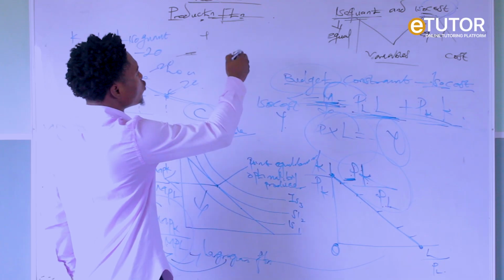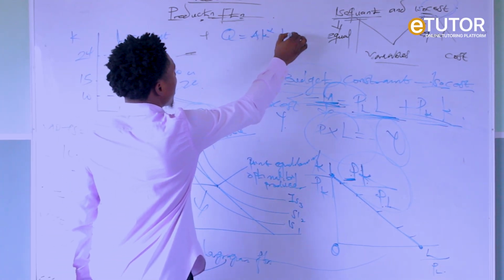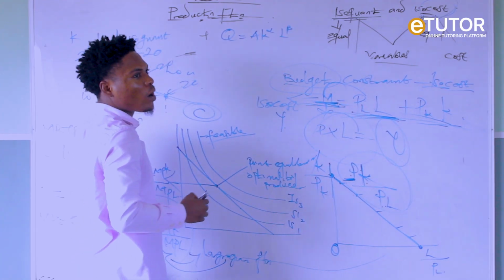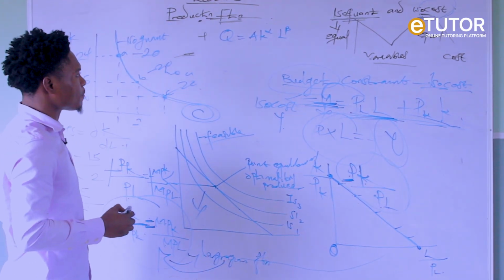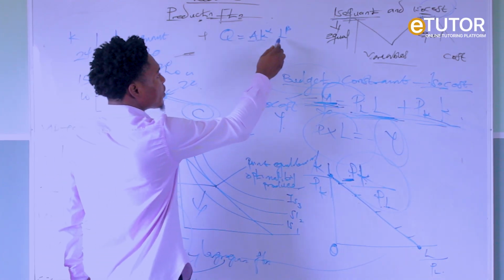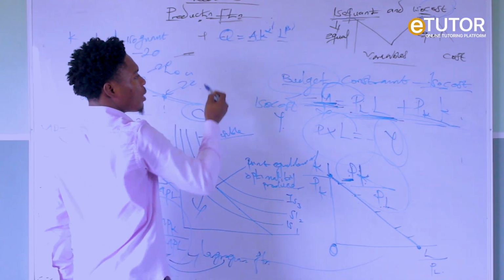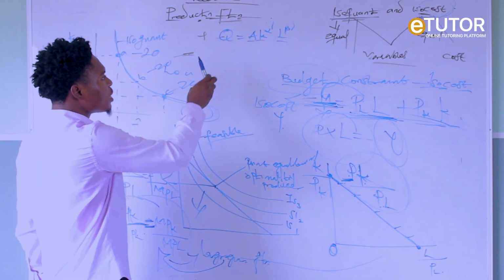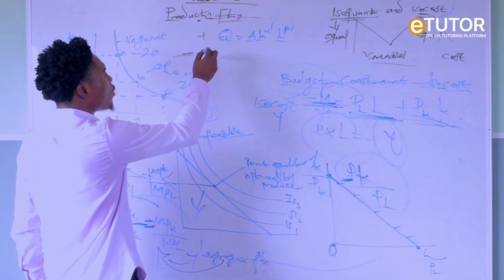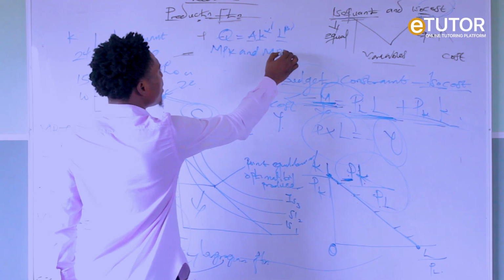Now let me go back to our Cobb-Douglas function, which says Q equals A K^alpha L^beta. Now what is that? I told you that A is our technical progress, K is our capital, L is our labor. This is the proportion of capital and proportion of what? Labor. Q is our what? Quantity.